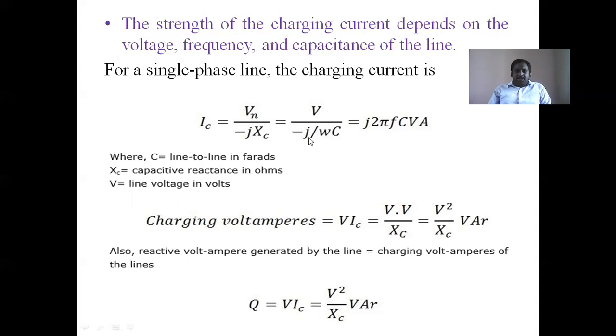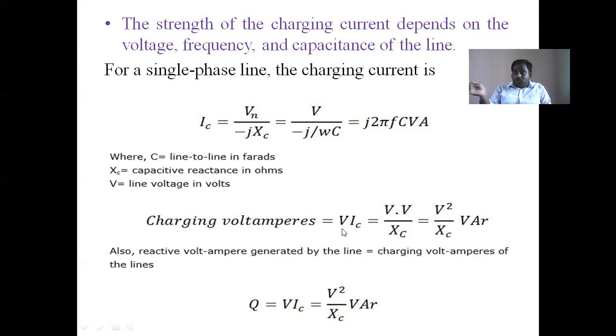Here minus j in the denominator becomes plus j, and omega C goes to the numerator. That means IC is j into 2 pi fC into V, in amperes, because it is the charging current, where C is the line to line capacitance in farads, XC is the capacitive reactance in ohms, and V is the line voltage in volts. And the charging volt amperes, V into IC, is the power generated by the capacitor.